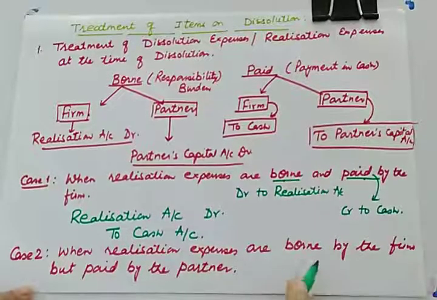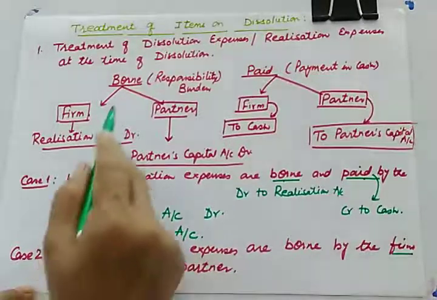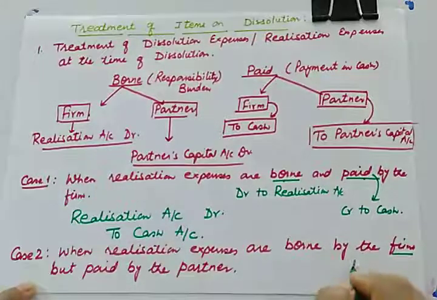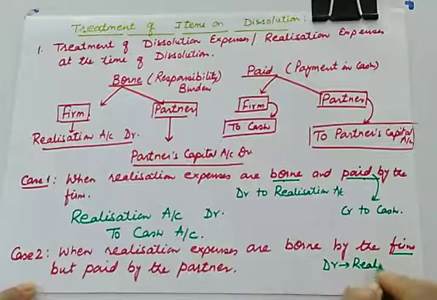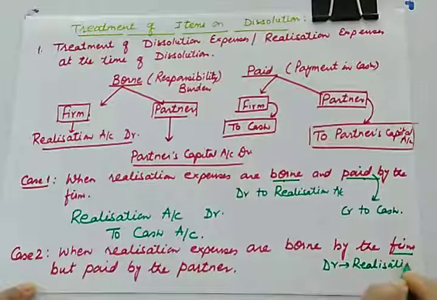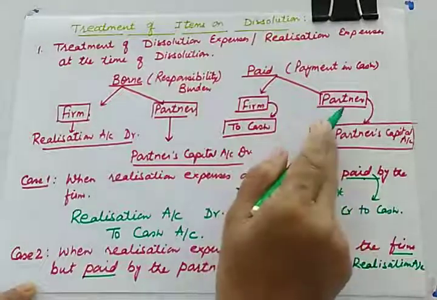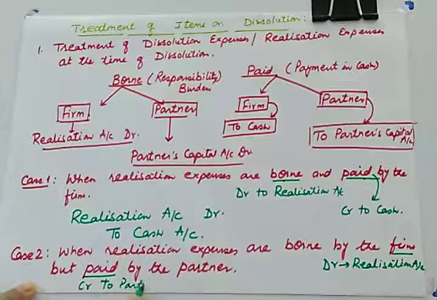When realization expenses are borne by the firm. Borne by the firm means expenses are borne by the firm. So what is to be debited? Realization account is to be debited. So debit realization account because the firm is taking the responsibility of bearing. Now who is paying? Expenses are paid by the partner. So whenever expenses are paid by the partner, we'll give credit to partner's capital account.